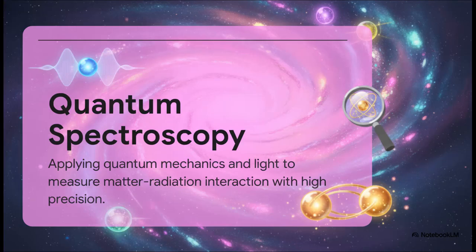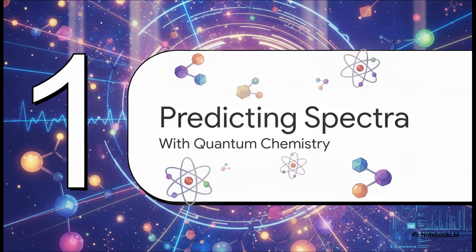So, to set our baseline here, what actually is quantum spectroscopy? Well, it isn't just one single tool. It's a completely revolutionary approach. We are utilizing the really strange rules of quantum mechanics, things like wave-particle duality, superposition, and entanglement, to look at matter closer than we ever have before. We're talking about measuring the interaction between electromagnetic radiation and atoms with a level of precision that classical physics literally cannot achieve.